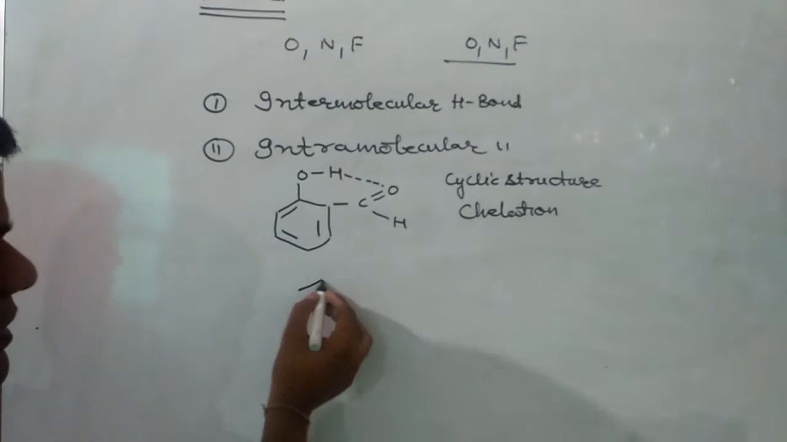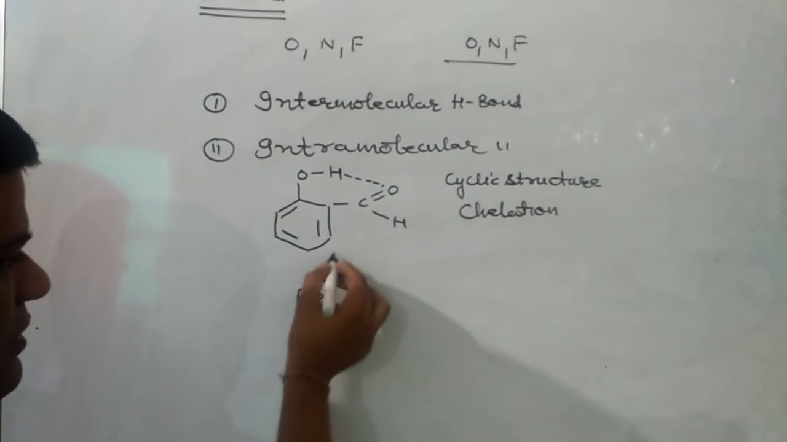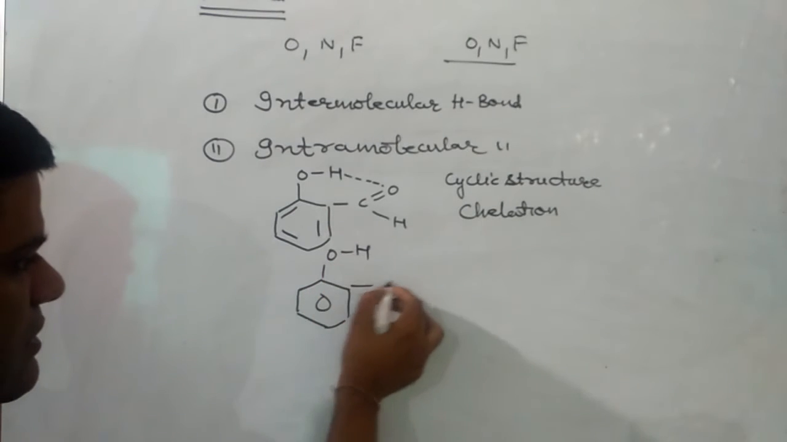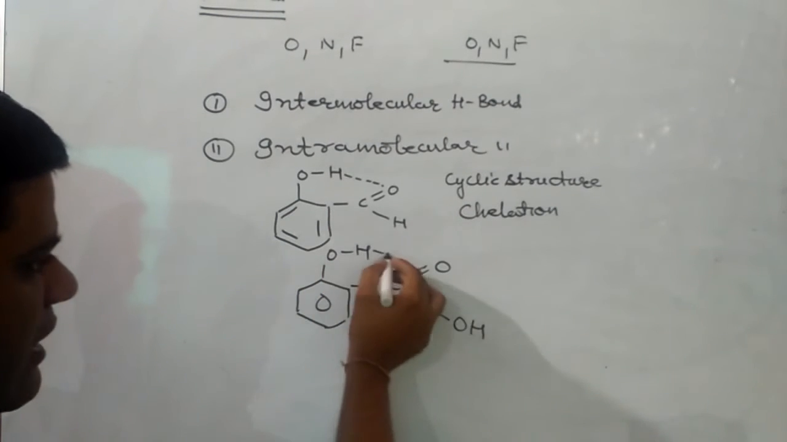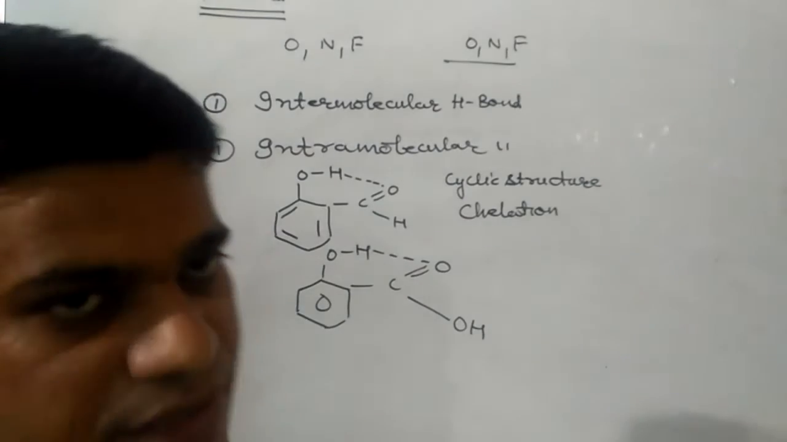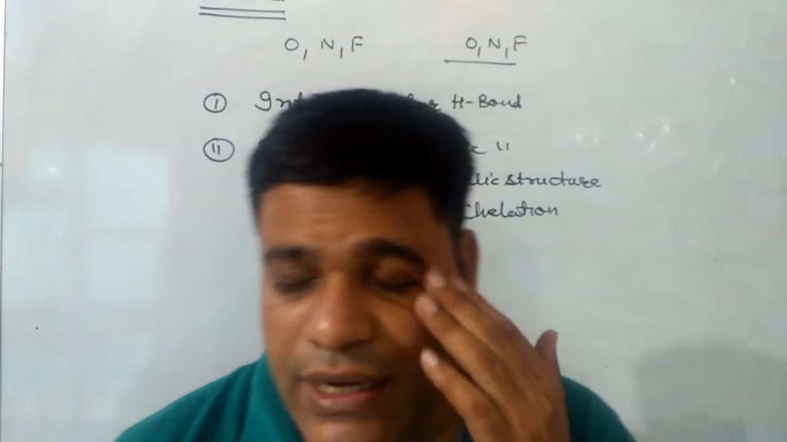In the same way, salicylic acid can also have intramolecular hydrogen bond. Similarly, orthonitrophenol also has intramolecular hydrogen bond.